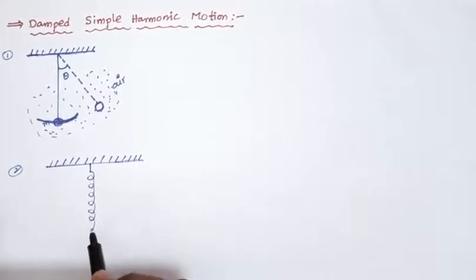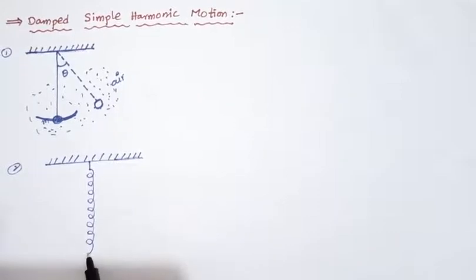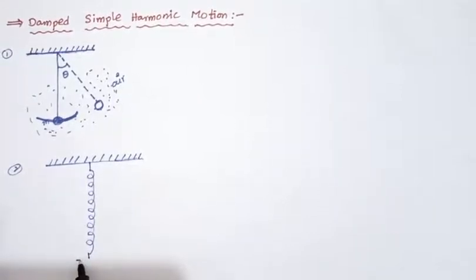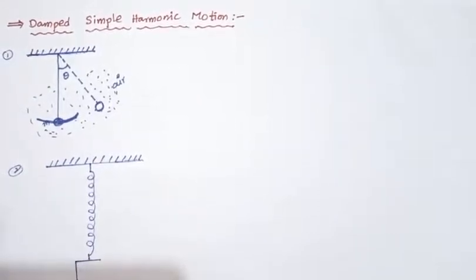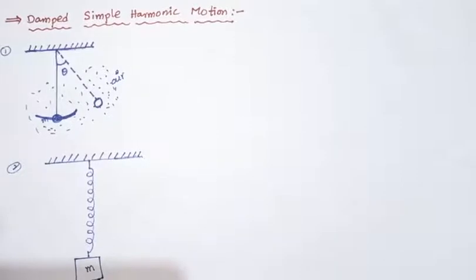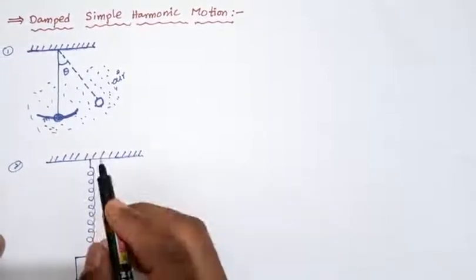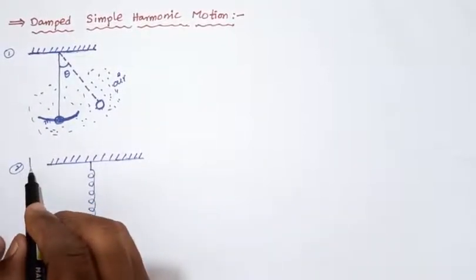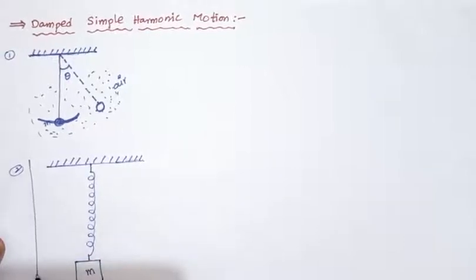The spring constant is K. At the other end of the spring, a block of mass M is fixed. We have taken the displacement.